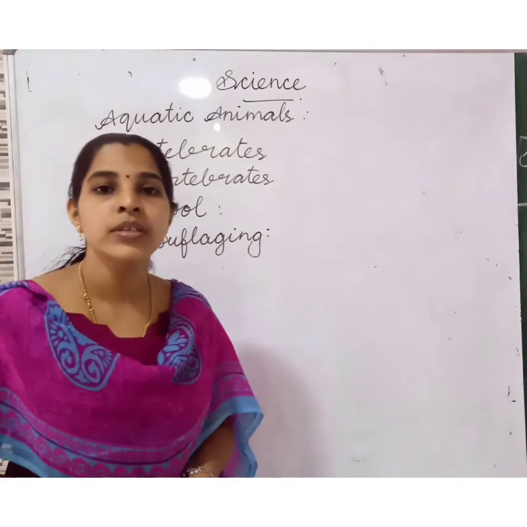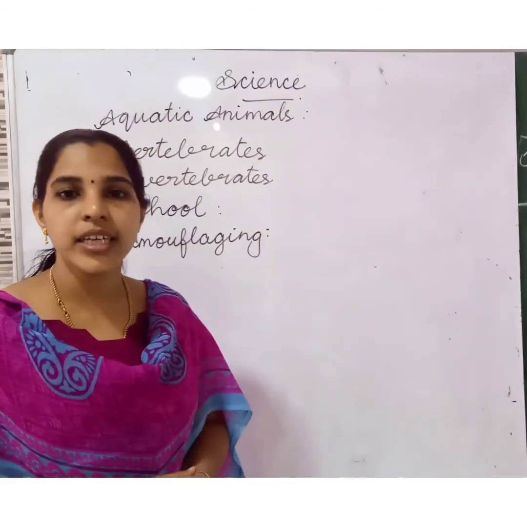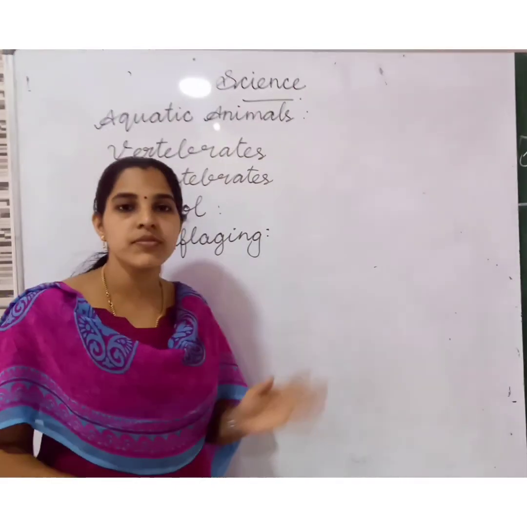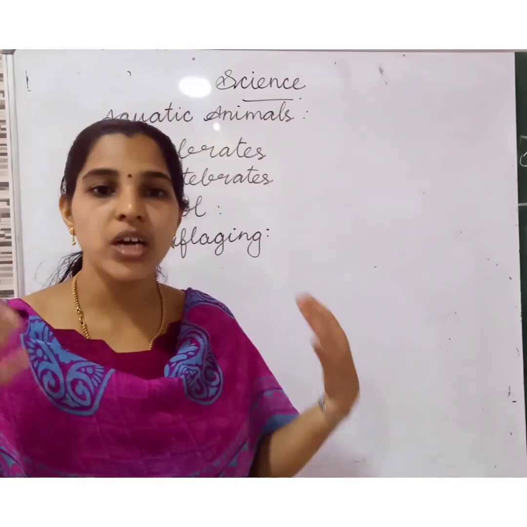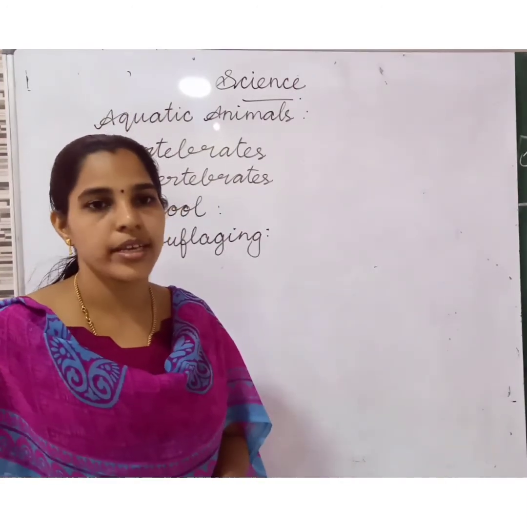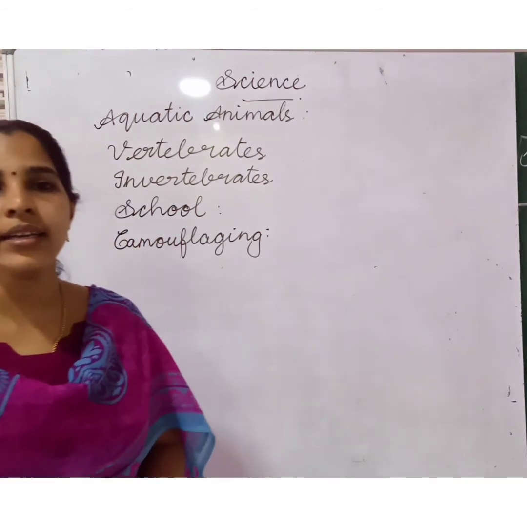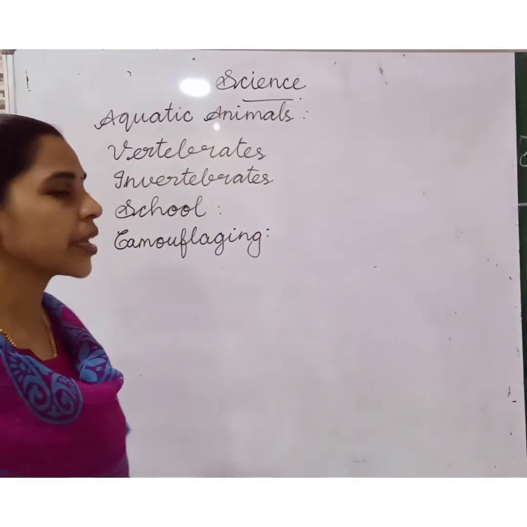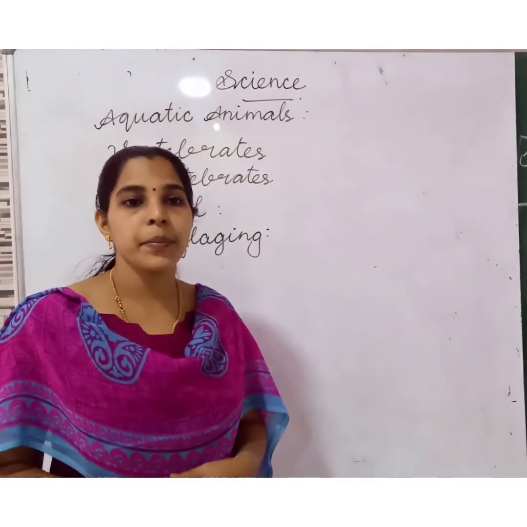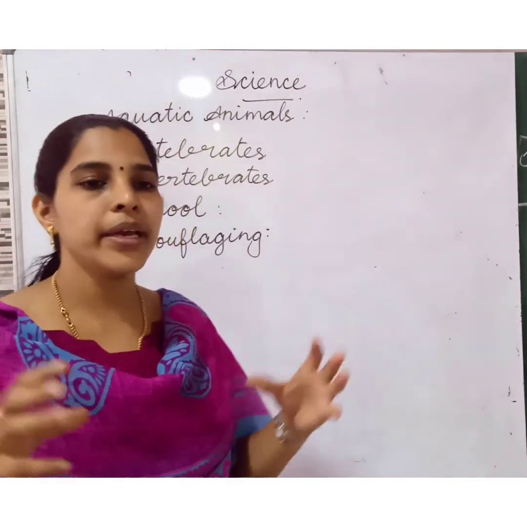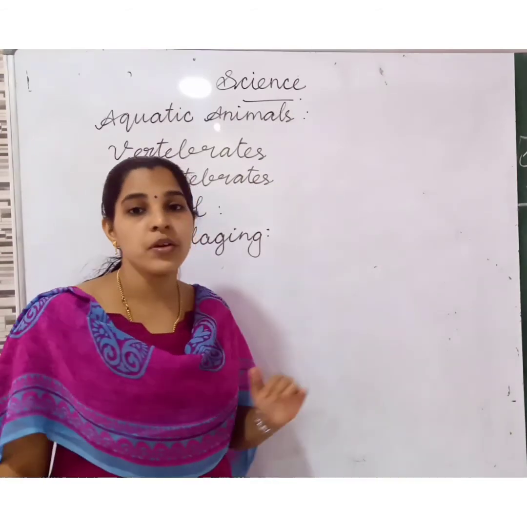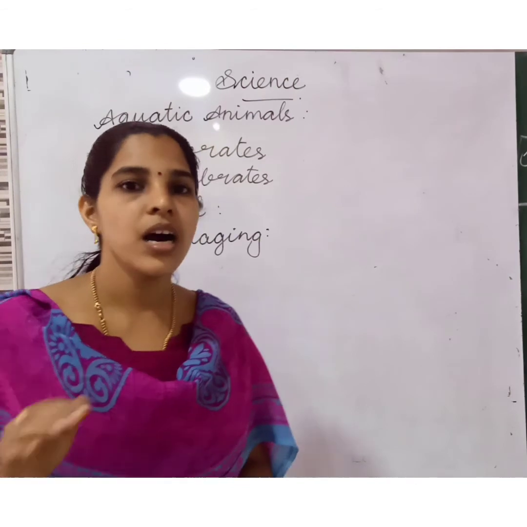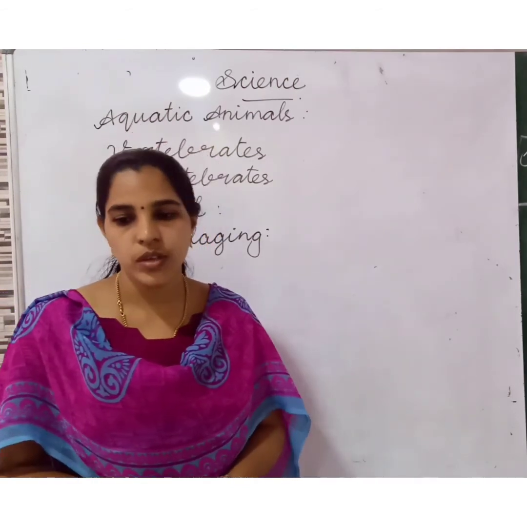Already we know the chameleon changes its color according to its surroundings. Like that, the fishes change their color according to their surroundings. Why are they changing their color? To escape from their predators. Predators means their enemies. Big fishes eat the small fishes, so they have to change their colors according to their surroundings.